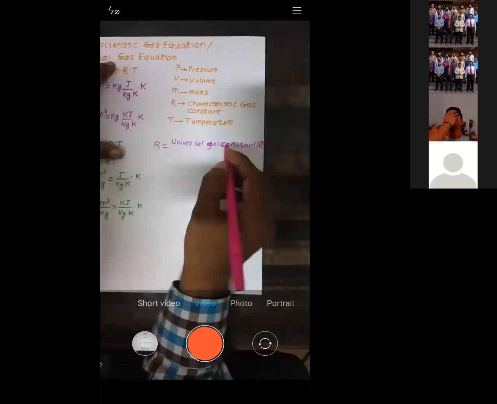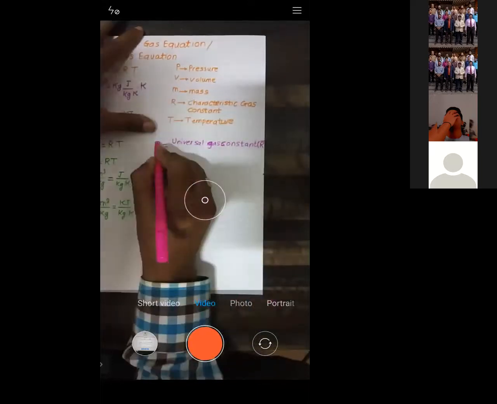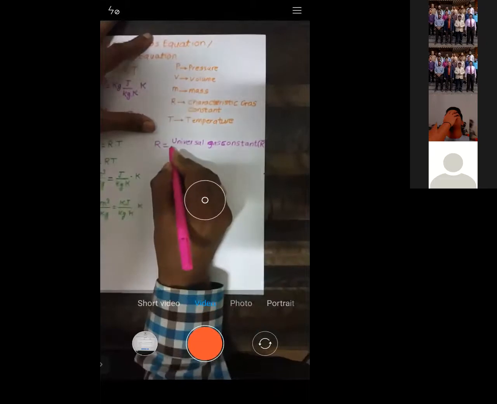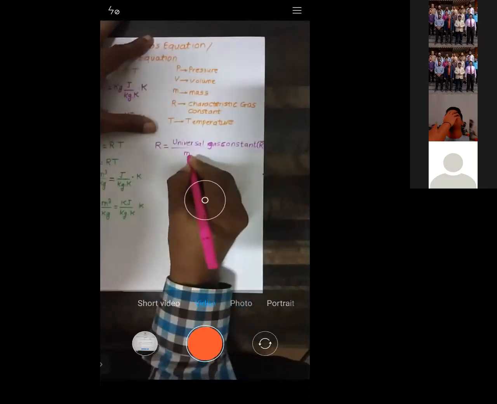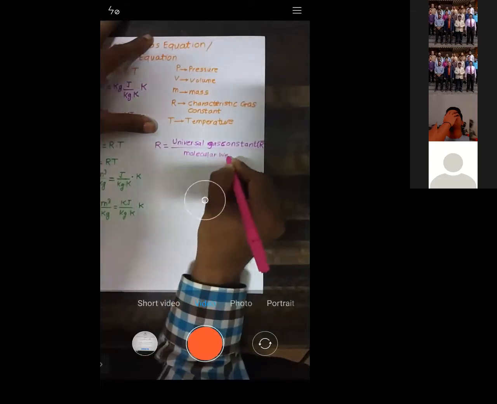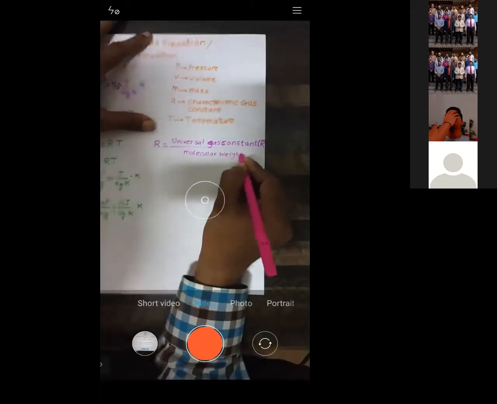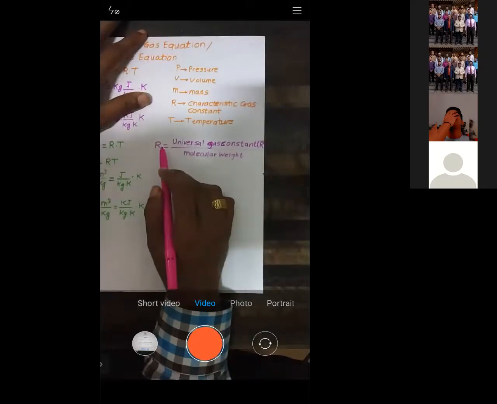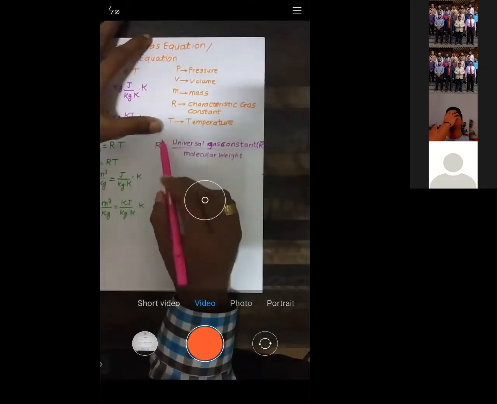I will write that down again if you want. Universal gas constant divided by molecular weight. So how will you calculate R?